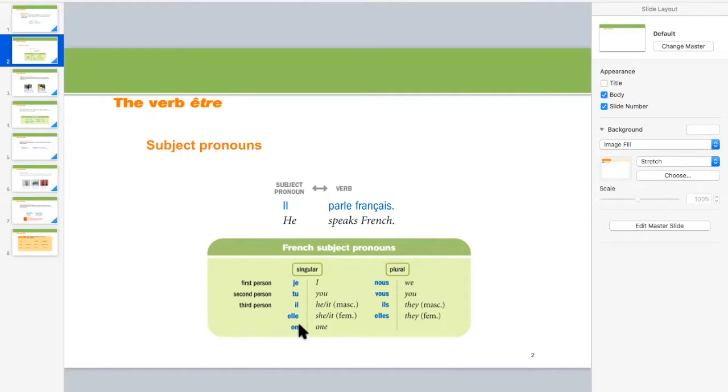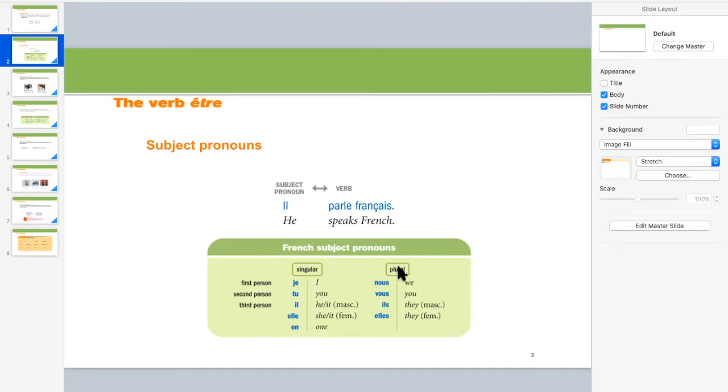If you look at this table here, je means I, tu means you, il means he, or it can be used as it also, if anything refers to masculine. And elle is she, and if anything refers to feminine, we will say elle. Also there is a third person, like one can do this, or one should do this, one speaks French, or we will use another subject pronoun for the third person, that is on.